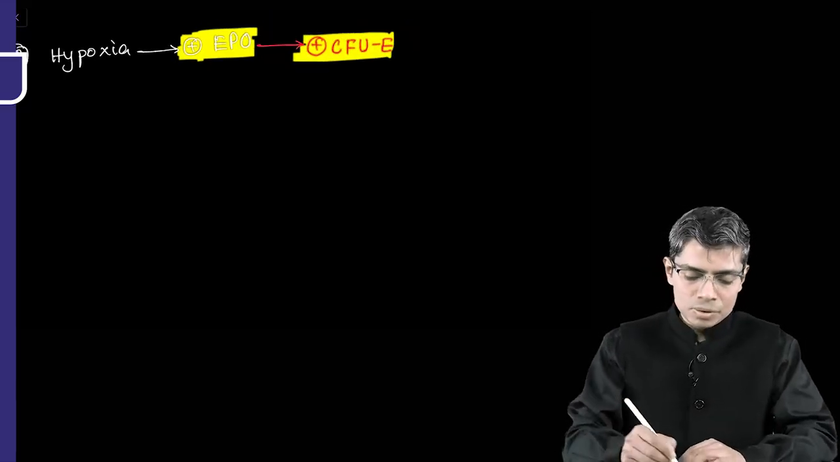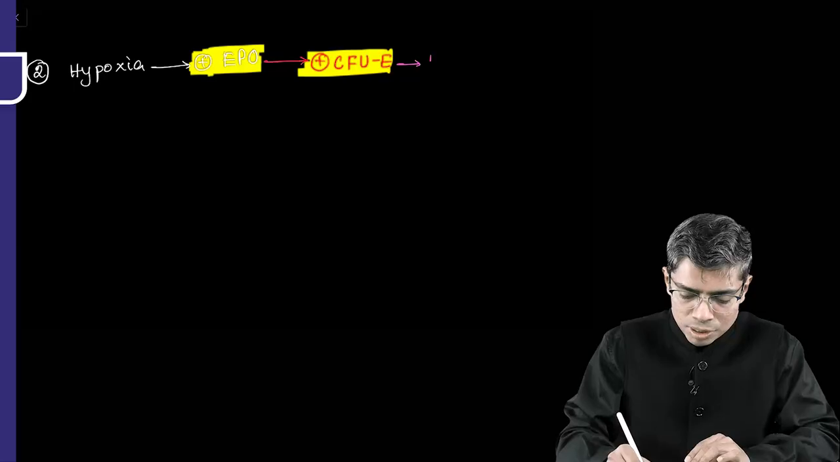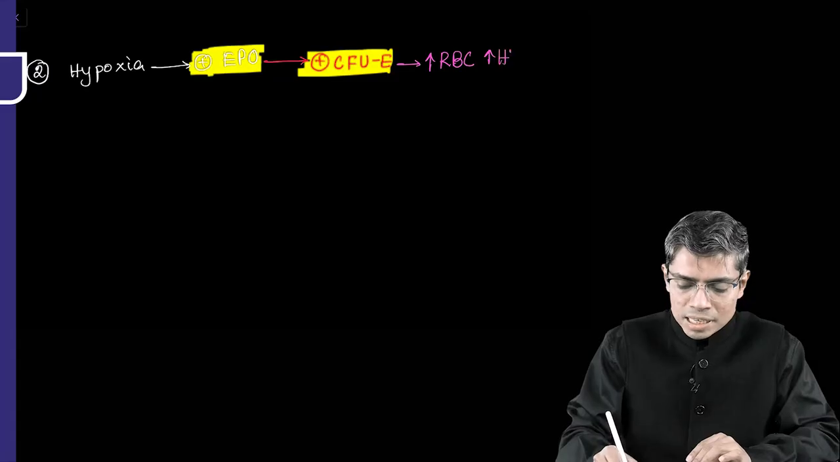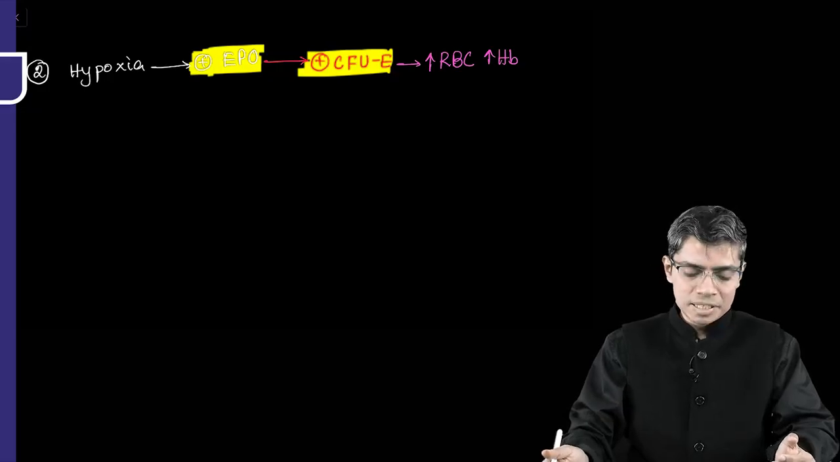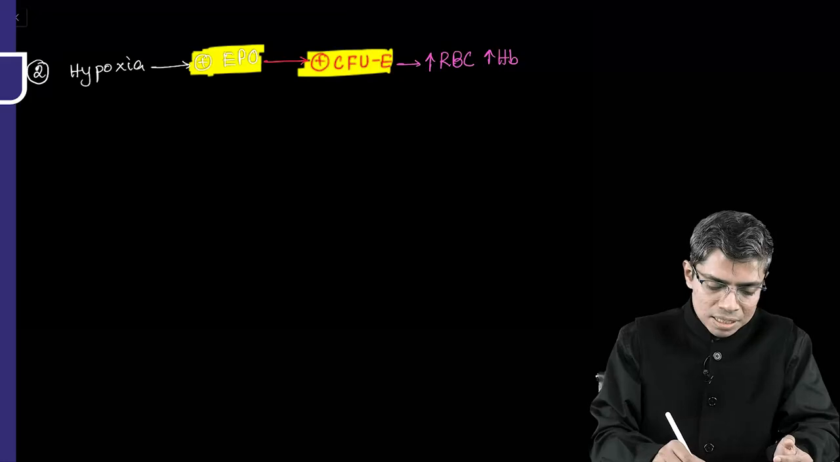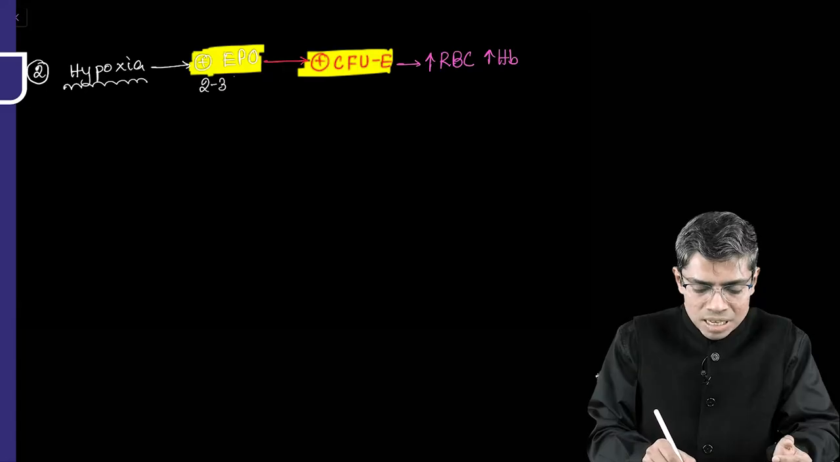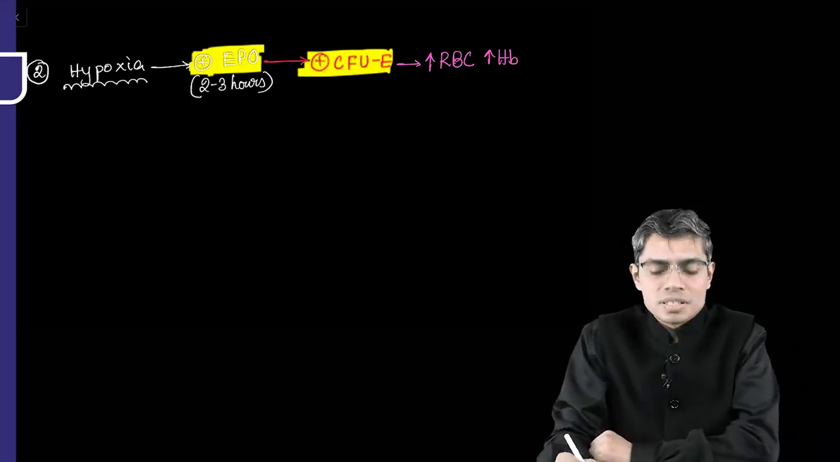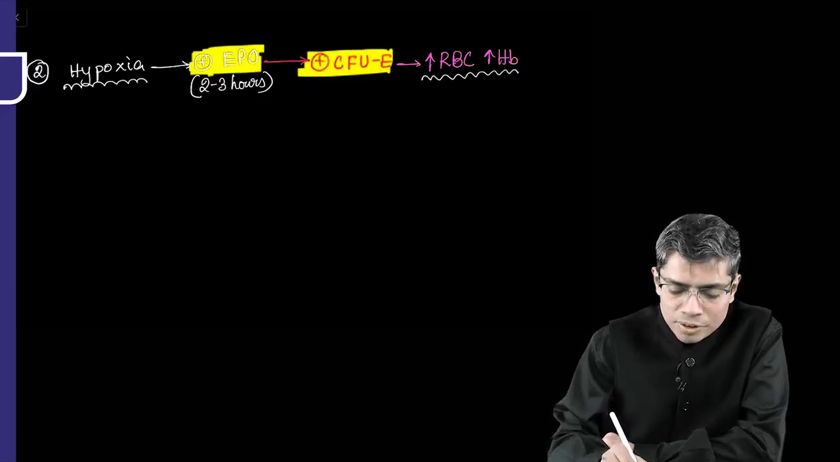And whenever this colony forming unit erythroblast is stimulated, we all know that this will produce more and more RBC, and more hemoglobin will also develop within the RBC, right? So this will obviously be beneficial. Now if you want to remember the changes, remember that whenever there is hypoxia, within 2 to 3 hours erythropoietin production increases. But for the proper development of the RBC and hemoglobin, you require 4 to 5 days approximately, right?